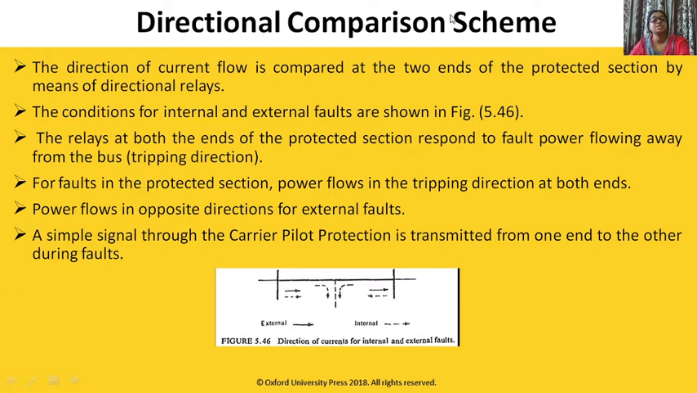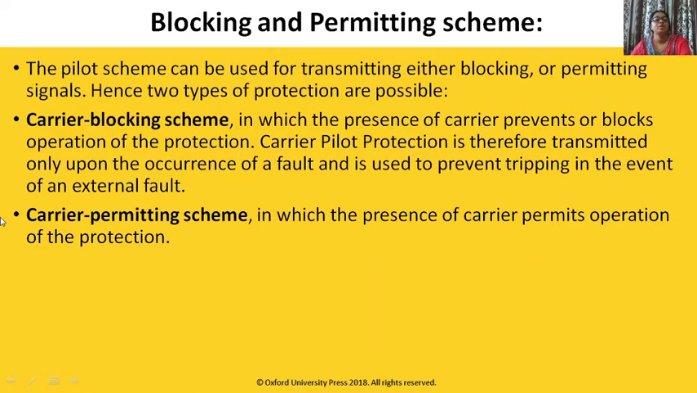In directional comparison scheme we are comparing the direction. The direction of the current flow is compared at the two ends of the protected line by means of directional relays. The conditions for internal and external faults are shown in the figure. Look here. For an internal fault, current will be like this. For an external fault, current will go like this. For faults in the protected section, power flows in the tripping direction at both ends. A simple signal through the carrier current protection is transmitted from one end to the other during a fault.